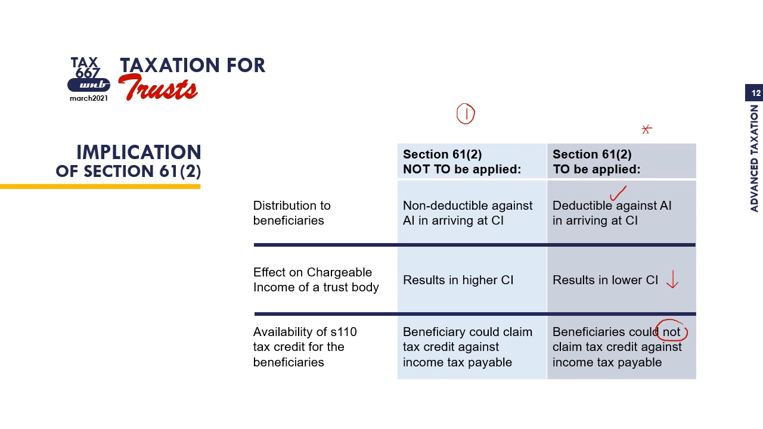Okay, so you have to make sure that you are able to differentiate, or able to discuss the implications of Section 61 subsection 2.